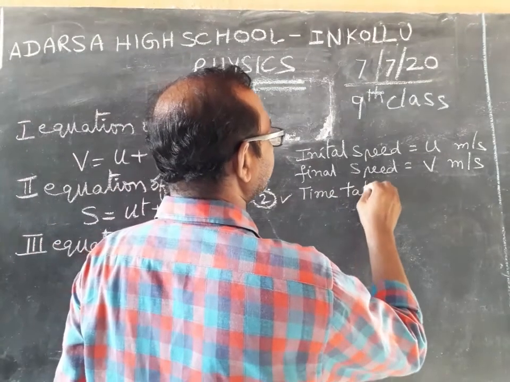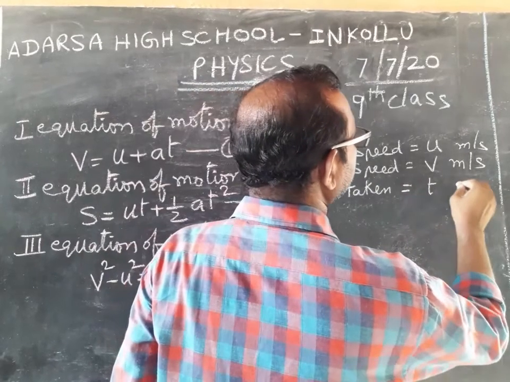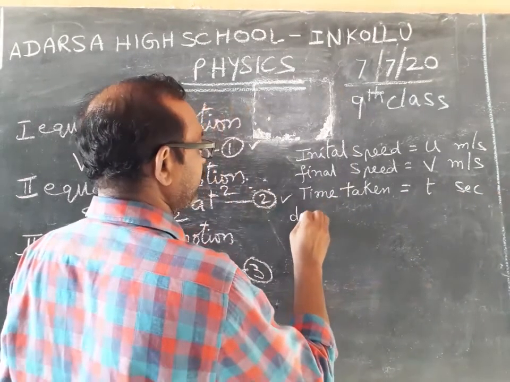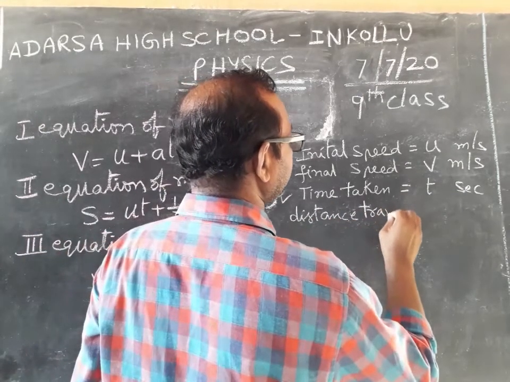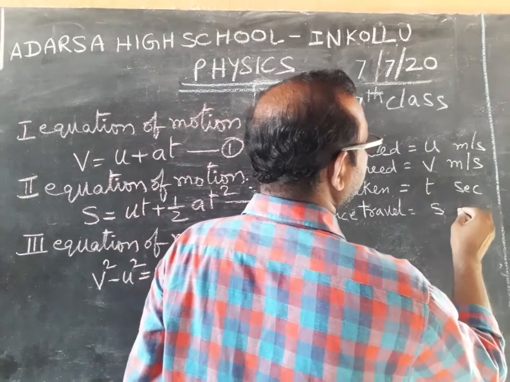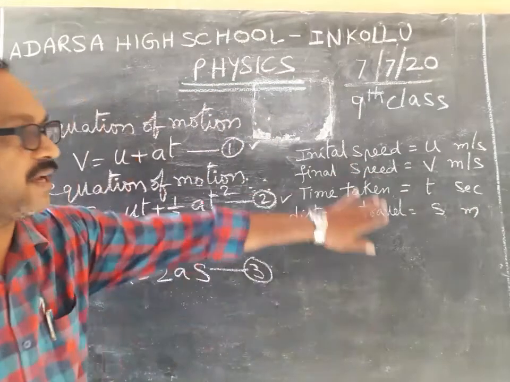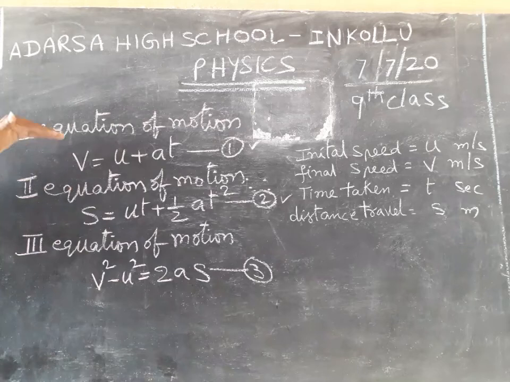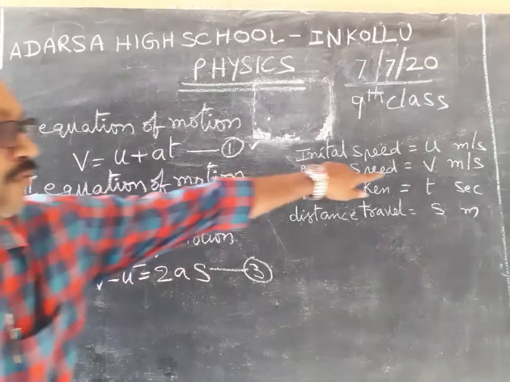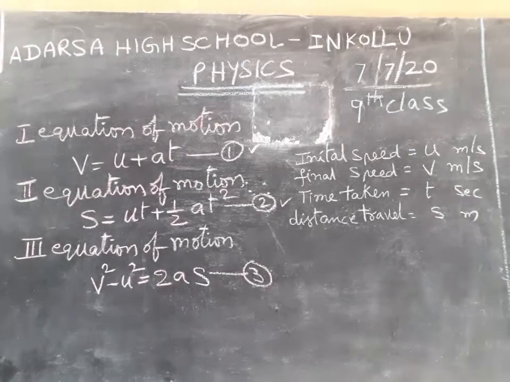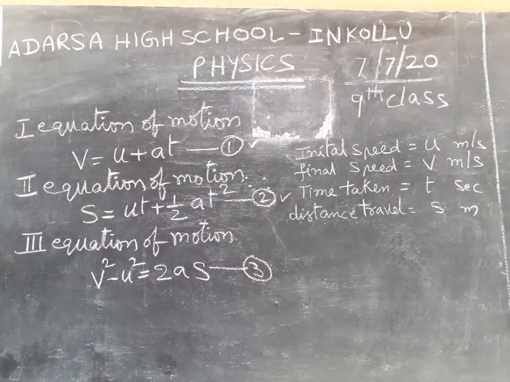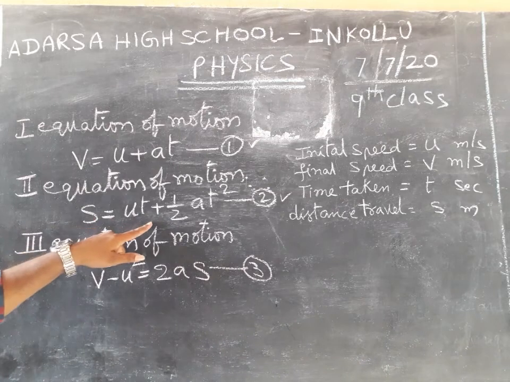Time taken t seconds. Distance travelled s meters. These are the important points for the equation. First one, v is equal to u plus at. V means final speed. This is the second equation.